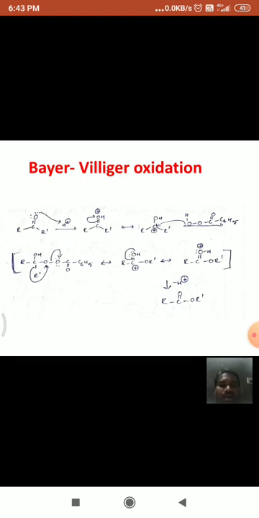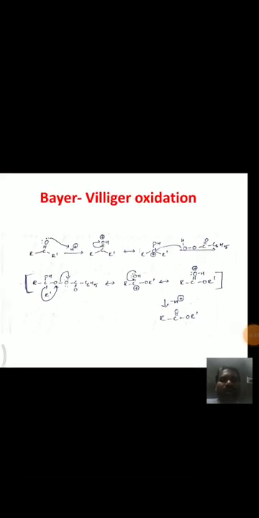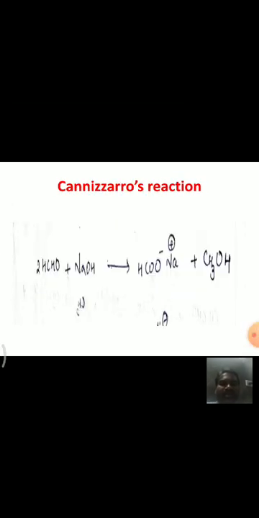Acyclic ketones undergo oxidation in the presence of peracids to form esters, whereas cyclic ketones, in the presence of peracids, form lactones. This is the Baeyer-Villiger oxidation reaction. And next, see here, one more reaction.